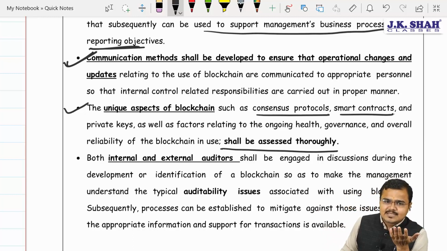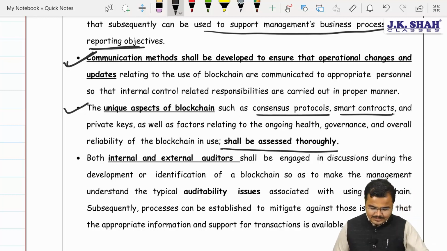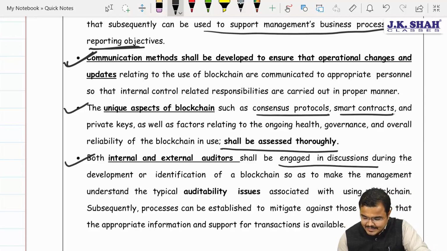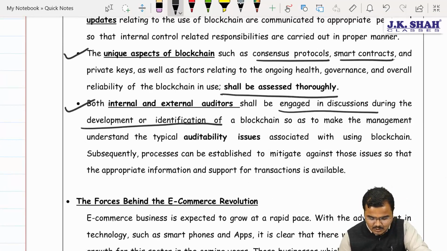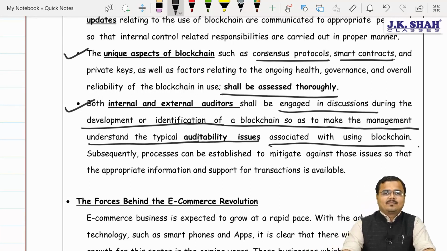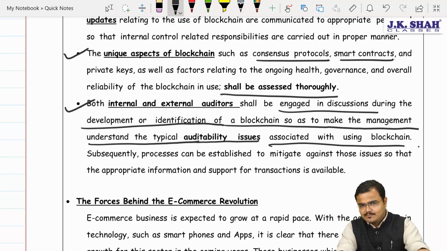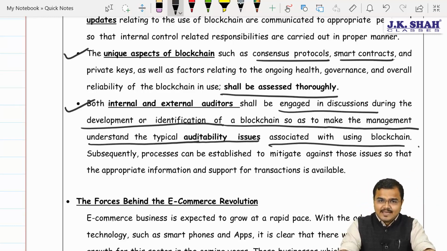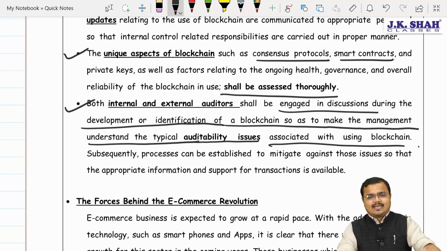And last but not the least, every person must be given the proper knowledge. Say this. Both internal and external auditors shall be engaged in the discussion during the development or identification of a blockchain so as to make the management understand the typical auditability issues associated with using blockchain. Am I very clear to you? Yes, sir. So this was all about the blockchain. I request you to pause the video here, refer to the content of blockchain very clearly, and then proceed further for the next question.